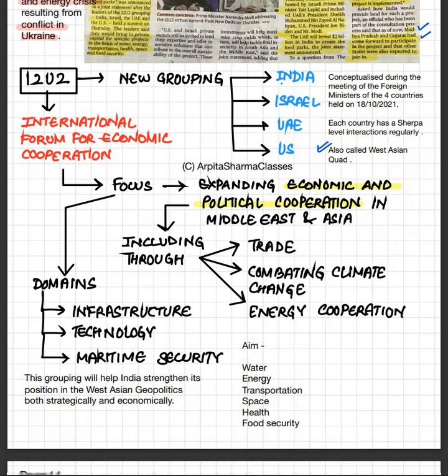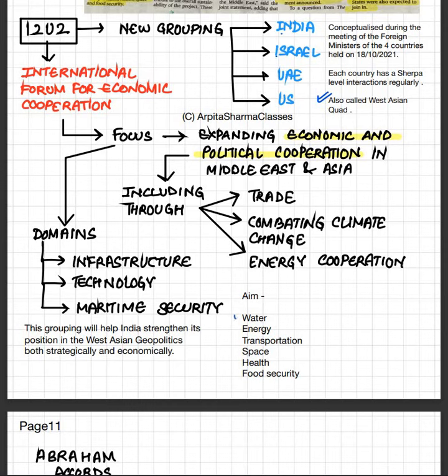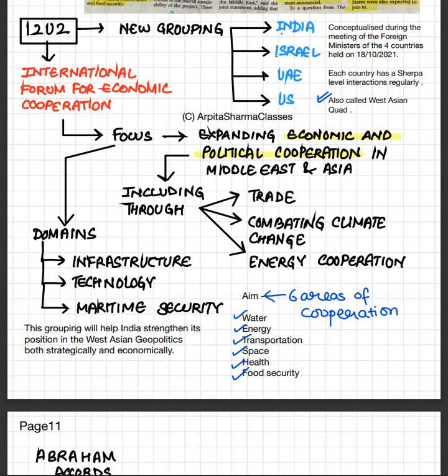And 6 areas of cooperation have been identified: water, energy, transportation, space, health and food security. This time we talked about energy and food security. Alright, so इसमें 6 areas of cooperation हैं. These are, write it down, 6 areas of cooperation. Alright, which are a part of this group, which are the aims of this group that you have to remember.